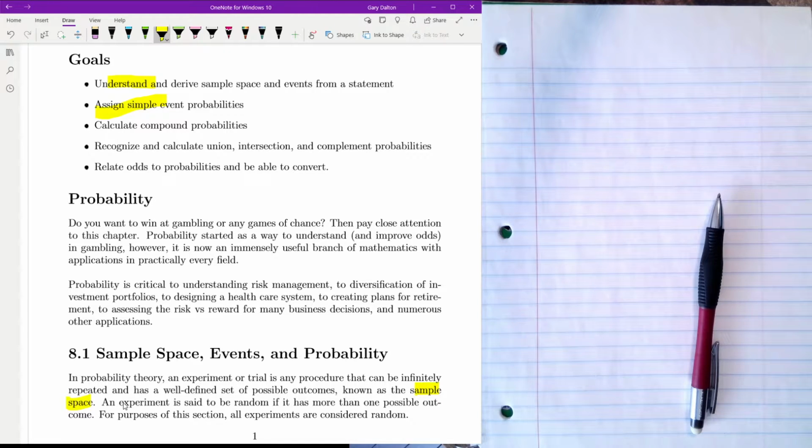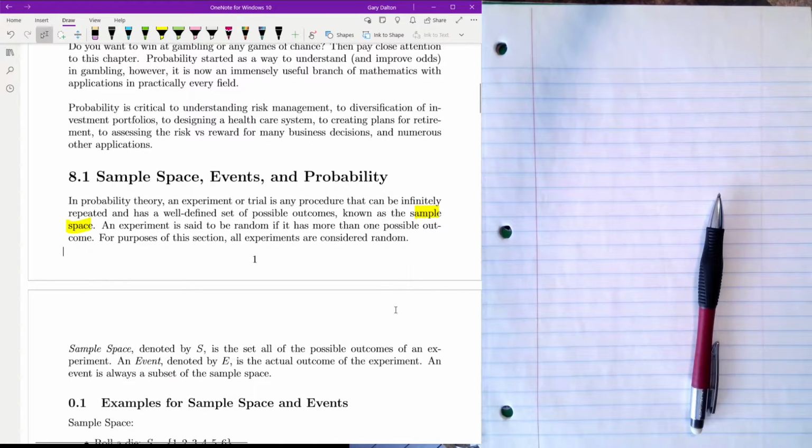An experiment is said to be random if it has more than one possible outcome. So rolling one die, you can get a 1, a 2, a 3, a 4, a 5, or a 6. And you don't know what it's going to be when you roll it. So that's a random experiment. Flipping a coin, you have heads or tails. For our purposes, in this chapter, all experiments are considered random.